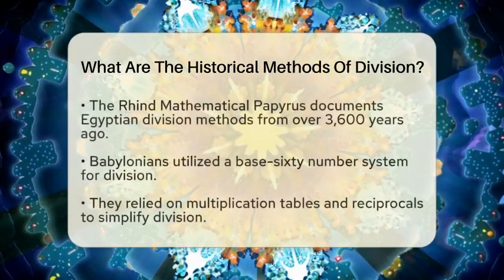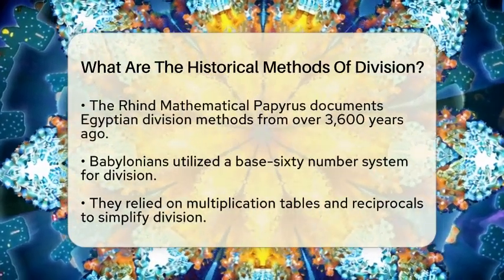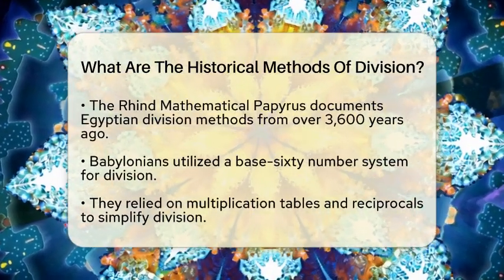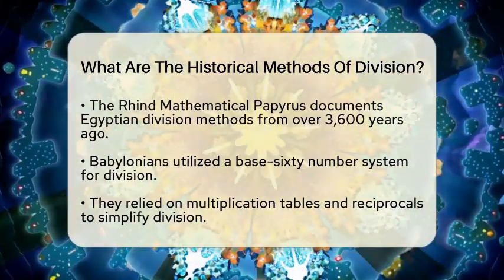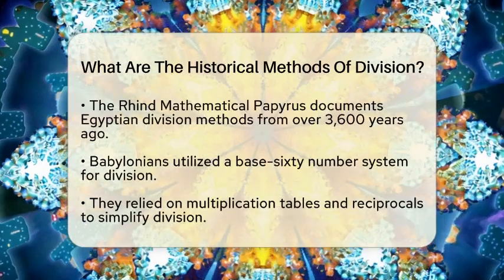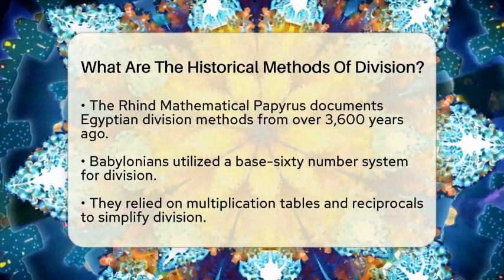Their numeral system focused on unit fractions, which are fractions with a numerator of 1. Division often meant breaking down fractions into sums of these unit fractions. This method is documented in the Rhind mathematical papyrus, which dates back over 3,600 years.